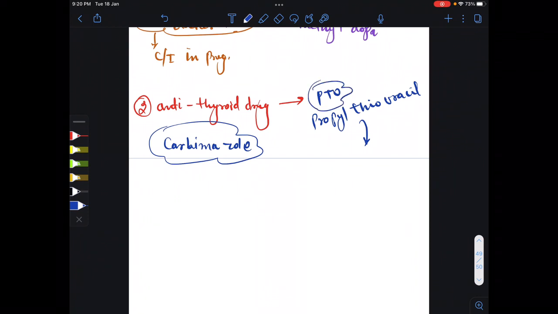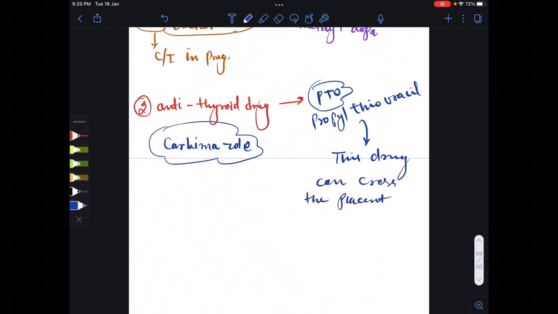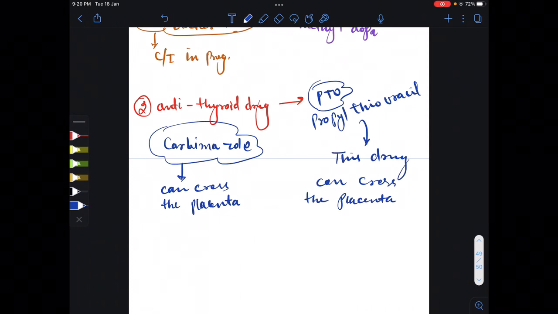Okay. Now this drug can cross the placenta. And this drug also can cross the placenta. So which drug should we give? Only that drug which we should give in first trimester, which crosses less compared to the other drug.